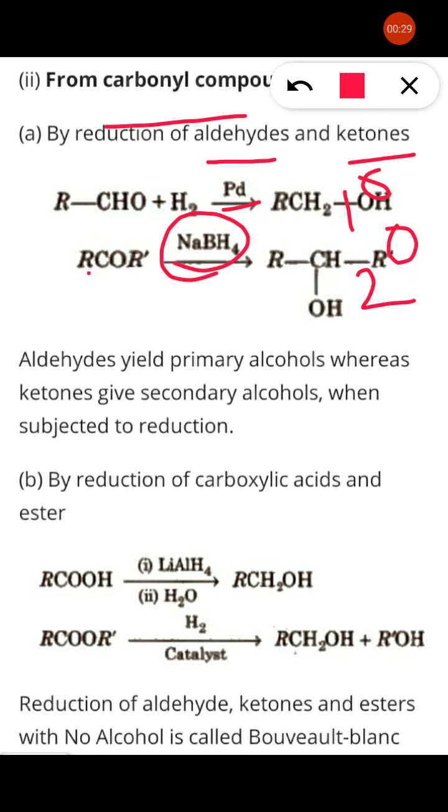Aldehyde always gives primary alcohol. Ketone always gives secondary alcohol. This is a simple reduction method in the presence of palladium and sodium borohydride respectively.